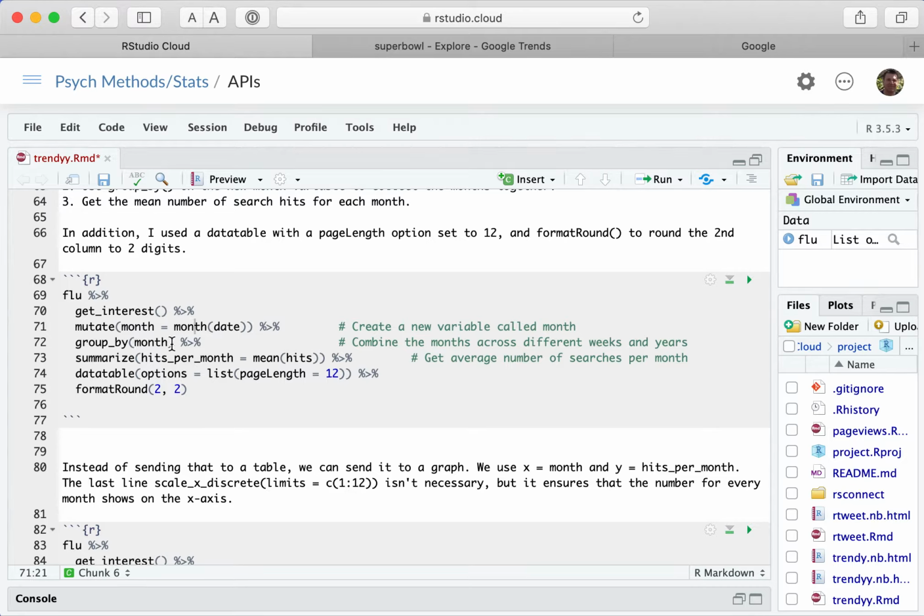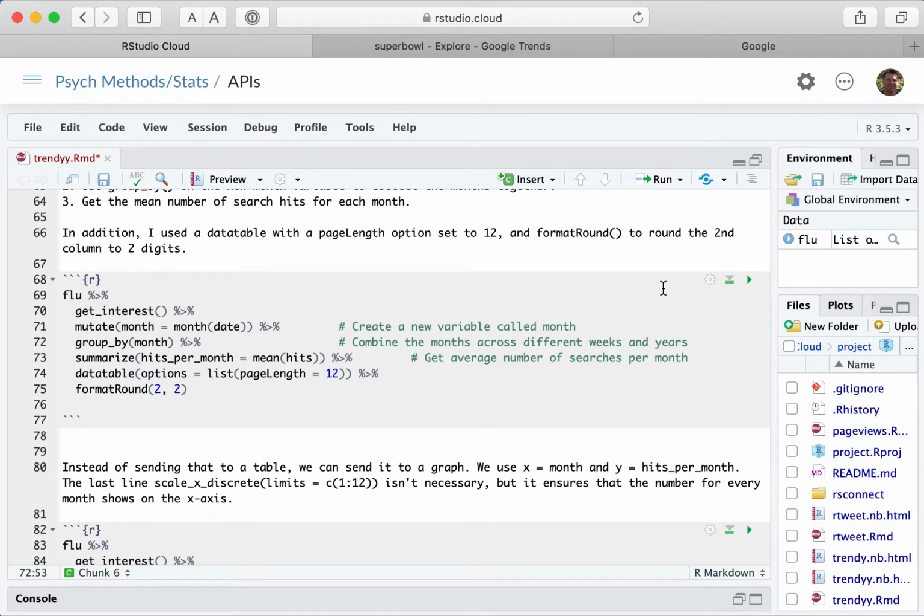What that will do is take all of the ones that it sees, meaning January, and group them together, and all the Februarys, etc. You'll often see this combined, where you have a group by and then a summarize. So it's going to group by month, put all the months together, and then get the mean number of hits per month.